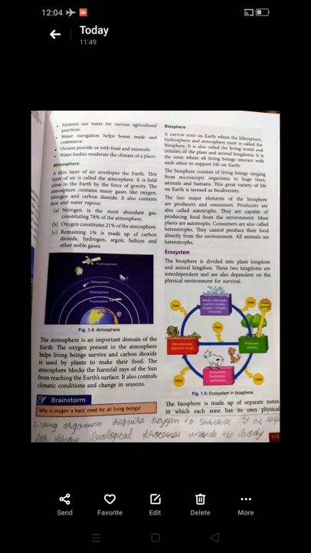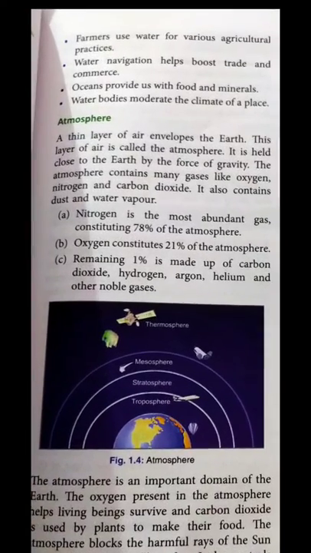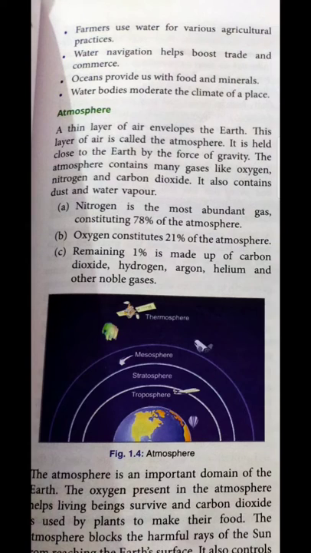And moving further, now we are going to discuss the atmosphere. The word atmosphere relates to the term air. Atmosphere consists of gases like oxygen, nitrogen, carbon dioxide. In the atmosphere, we have 78% of nitrogen, as it is written here in your book, 78% of nitrogen and 21% of oxygen, and 1% is of other gases. What are those other gases?